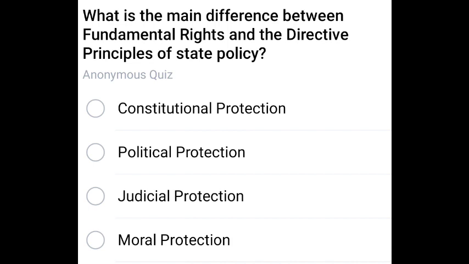What is the main difference between fundamental rights and the directive principles of state policy? The main difference is judicial protection.